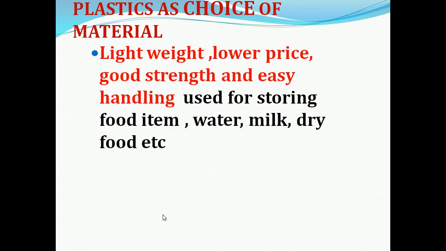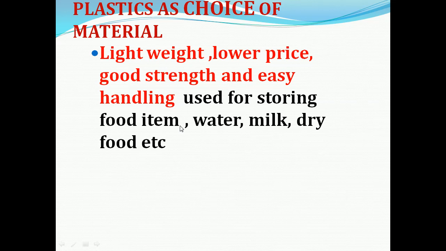Now, plastics as materials of choice. If we think of storing a food item like water, milk, pickles or dry food, plastic containers seem most convenient because of their light weight, good strength and easy handling.